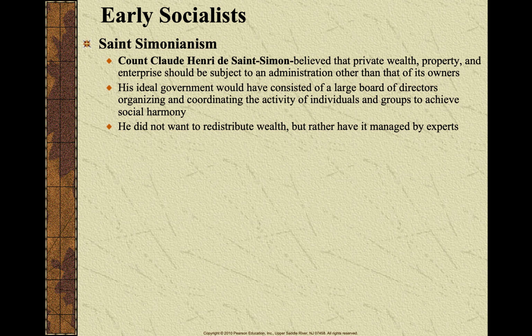And so, with Saint-Simonianism, you don't need to memorize all the specifics of this, ladies and gentlemen. He didn't necessarily want to redistribute the wealth, like take money from the very rich and give it to the lower classes. He wanted to have the wealth managed more efficiently, managed by experts. Okay, the businesses managed by experts as opposed to just the owners. So some other intervention, not just having a CEO, for example, like Tim Cook of Apple or Elon Musk of Tesla, right?